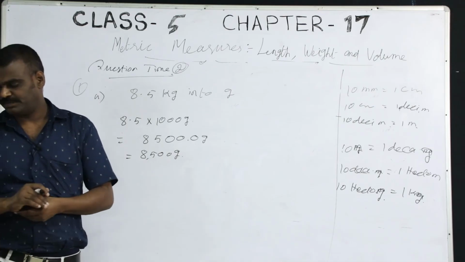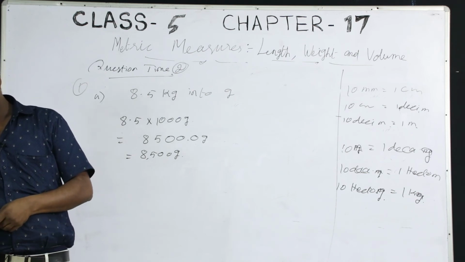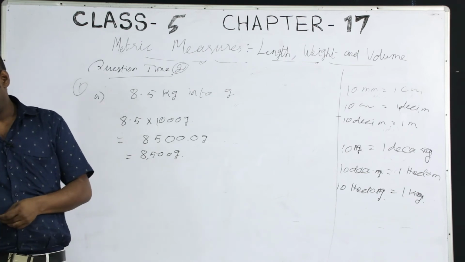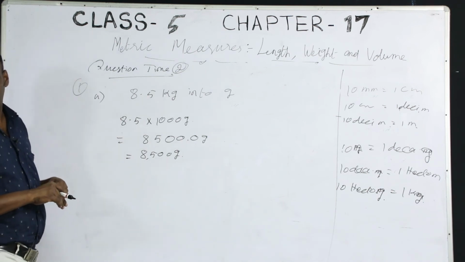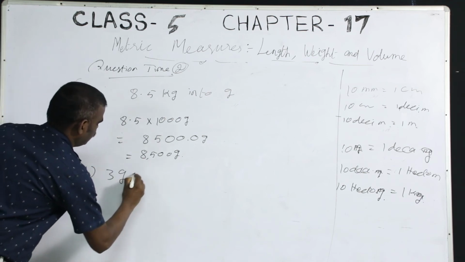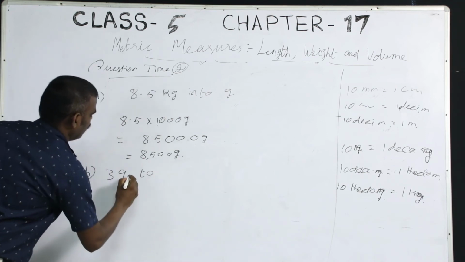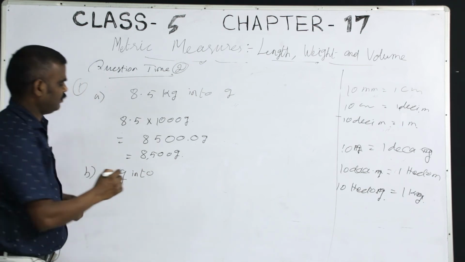Now, we will do one more question and we will stop. Next, 3 gram into centigram. 3 gram into centigram.